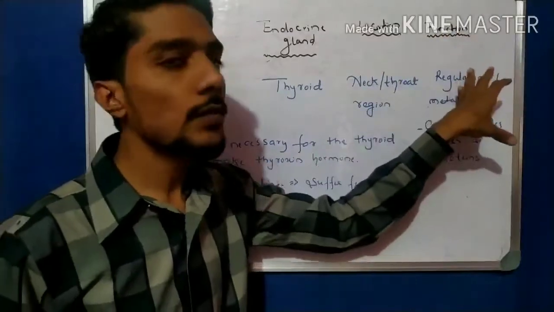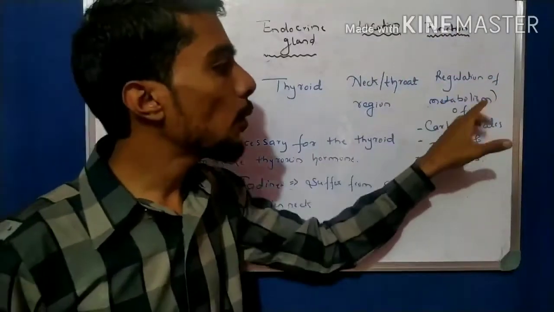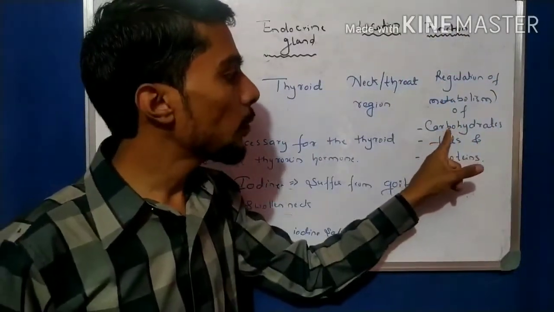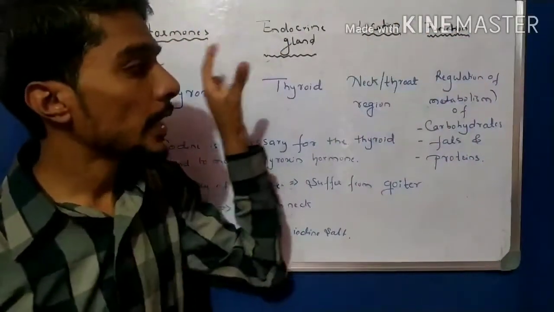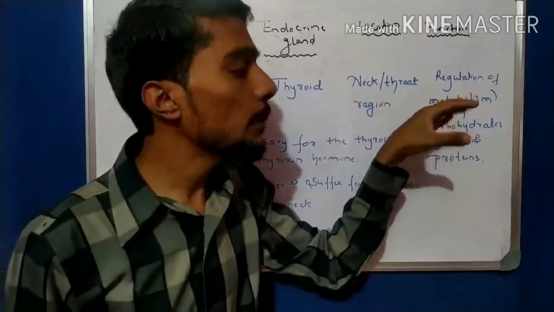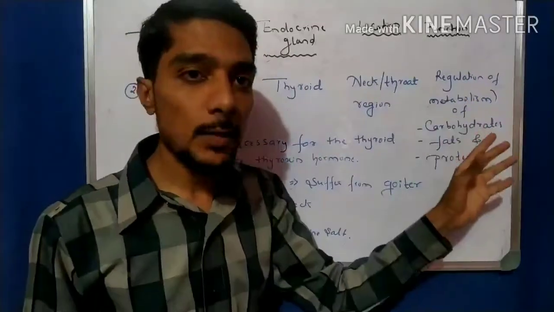And what is the function of this gland? Regulation of metabolism of three things: carbohydrates, fats and proteins. So the function of thyroxine is to maintain the metabolism of carbohydrates, fats and proteins in the body.